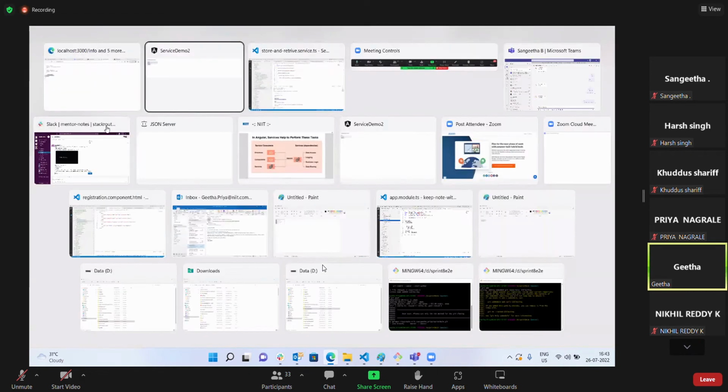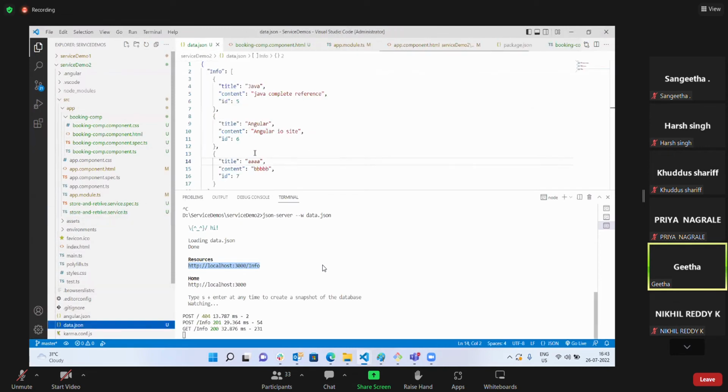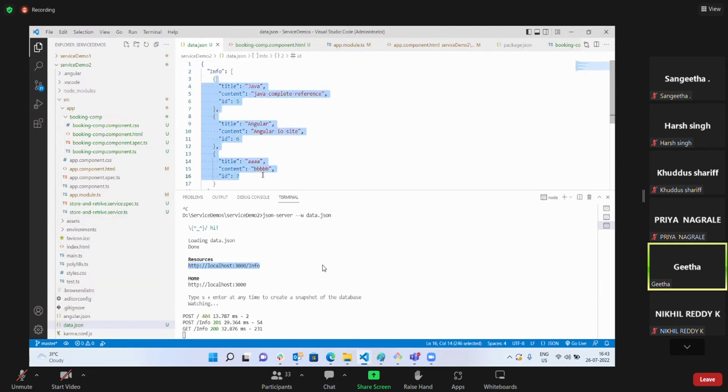So I'm repeating the flow once again. I have one JSON file. In my JSON file, I have a few sets of objects. I want to retrieve this JSON file, so I want to connect to my JSON server and retrieve it. That is not the job of my component. My component has to work only for my template. Connecting to the JSON server is not the job of my component.